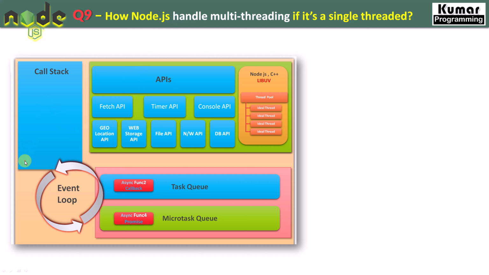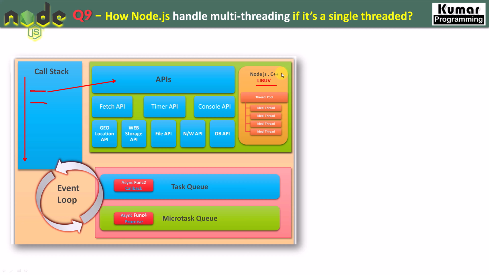Whenever our code gets executed, our main thread starts, right? And the main thread doesn't take care of any asynchronous functions. It always takes care of the synchronous functions. So whenever we have an asynchronous function, it directly moves to the API. Once it comes to the API, then the LibUV library comes into the picture. And this is the library which is responsible for handling multi-threading inside our Node.js application.